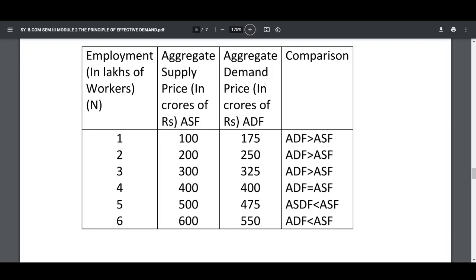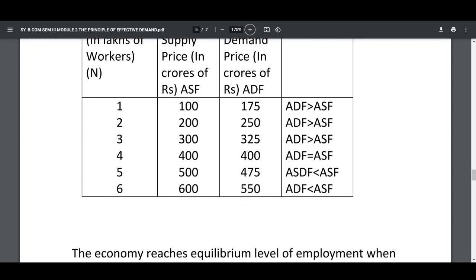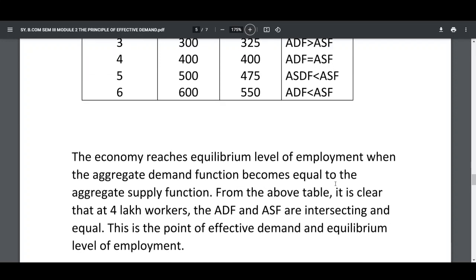Comparison. In the first unit, ADF is greater than ASF. Second, ADF is greater than ASF. Third also, ADF is greater than ASF. ADF means aggregate demand function, and ASF means aggregate supply function. In the fourth unit, ADF is equal to ASF, that is 400 is equal to 400. In the fifth unit, ADF is less than ASF. At the sixth unit also, ADF is less than ASF.